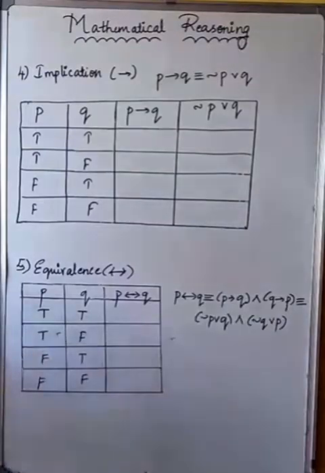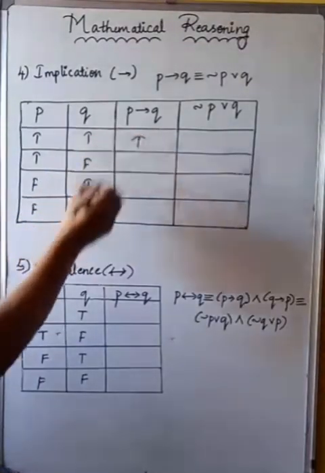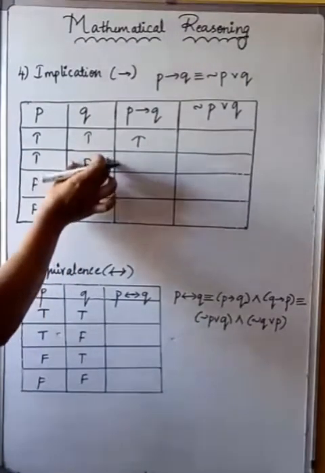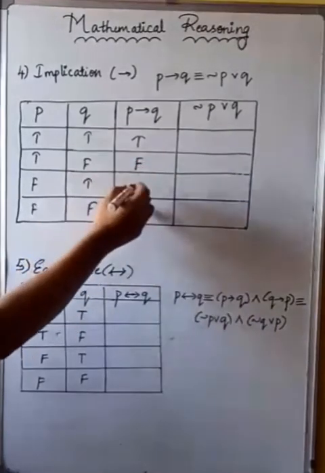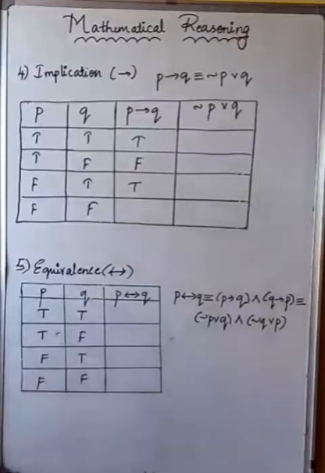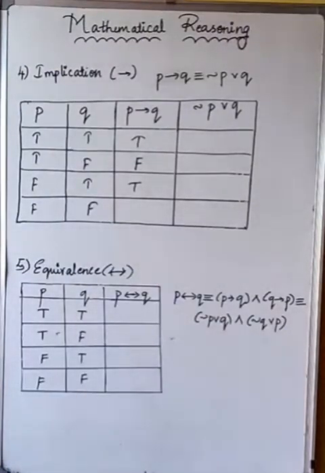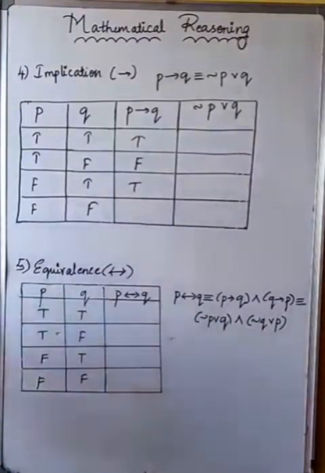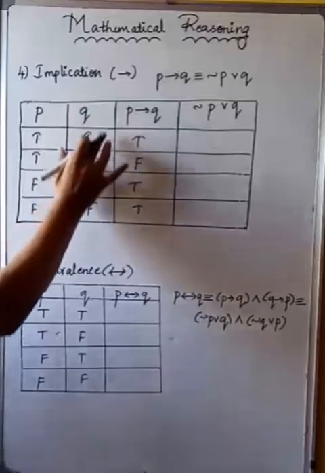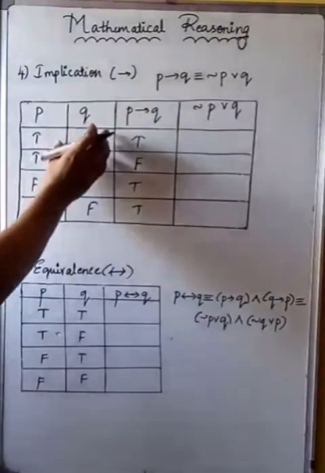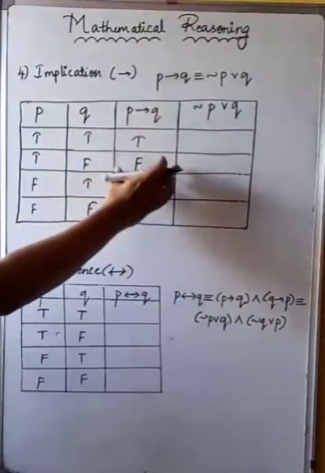So what it means, when both are true, it is true. When it is true, false, this component will be coming as it is. It will be false only. If this is true, it will be true only. Only the last one will change. That means if it is false, it becomes true. Is it clear? So this is nothing but called implication. This whole column, Q component, will be the output of P implication Q.